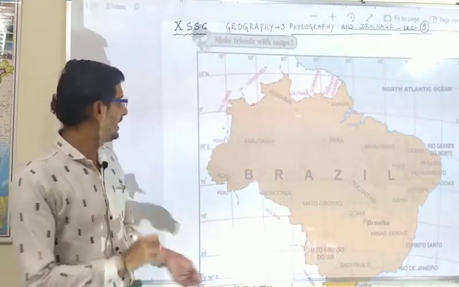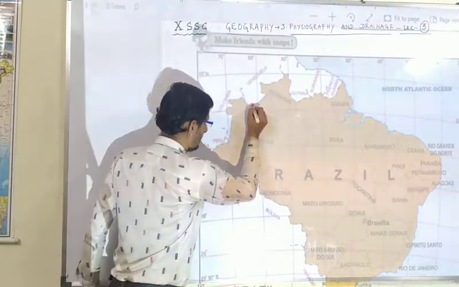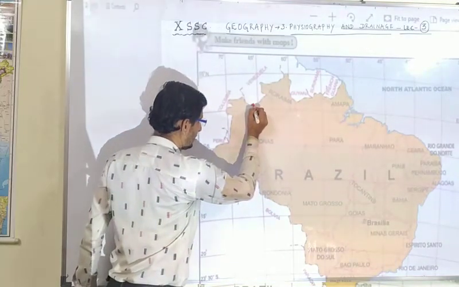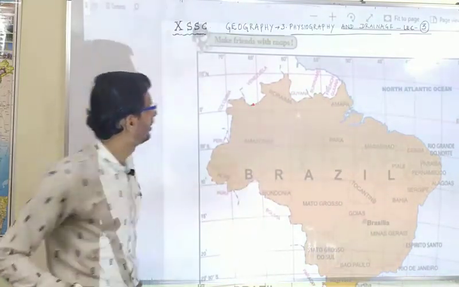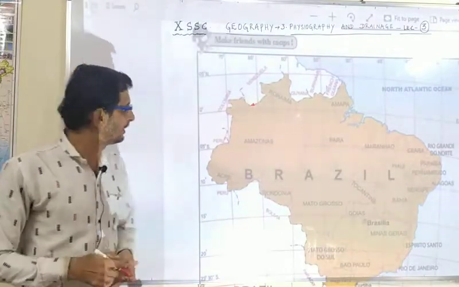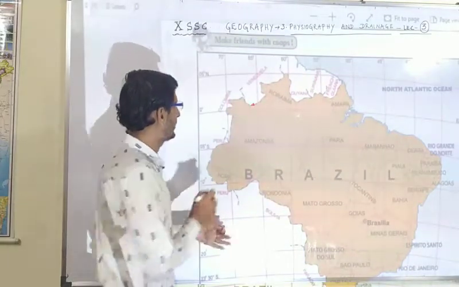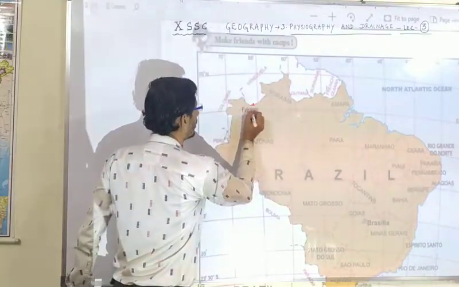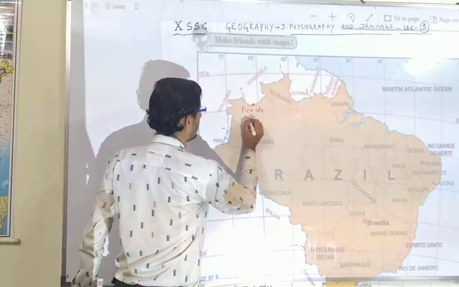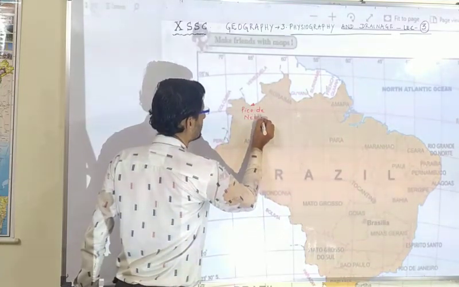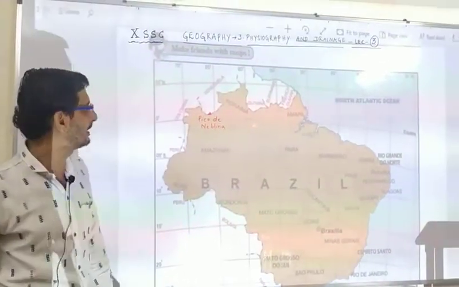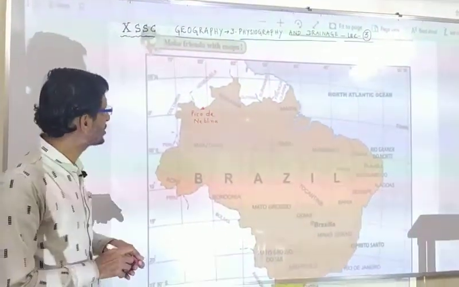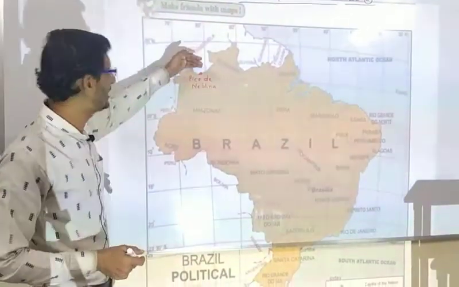Yes, you can see the exact location. I am putting it with the marker. Actually, this is a political map, not a physical map, so I'm just drawing on it. You can see Pico de Neblina. This is known as Pico de Neblina, the highest peak in Brazil, but it lies on the border of Venezuela and Brazil.